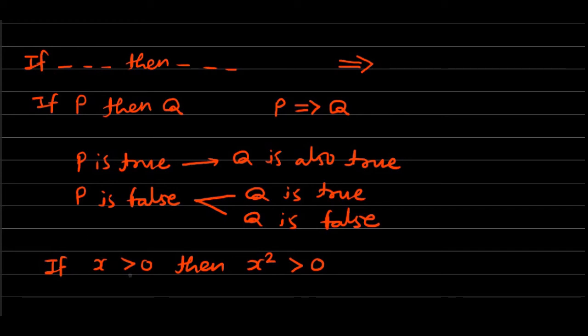In this case, x greater than 0 can be considered as the statement P, and x square greater than 0 can be considered as the statement Q. So this is P implies Q. The same thing can be written in symbols as x greater than 0 implies x square greater than 0.